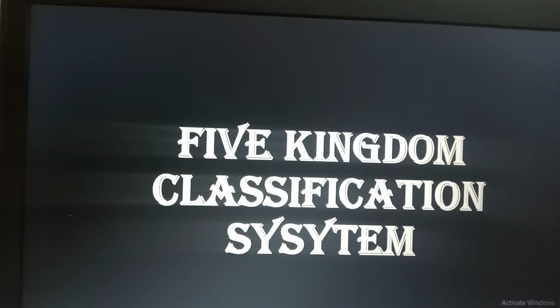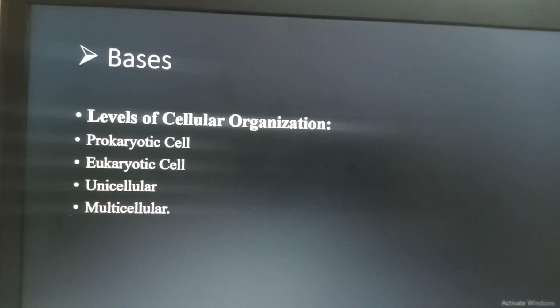In this topic, I am going to explain why we need the five kingdom classification system, who proposed it, and what the characteristic features of the five kingdom classification system are. The whole discussion is based on two points, so you will have to remember these points, and at the end you will be able to write the answer to this question in your own notebook. So let's start the topic.